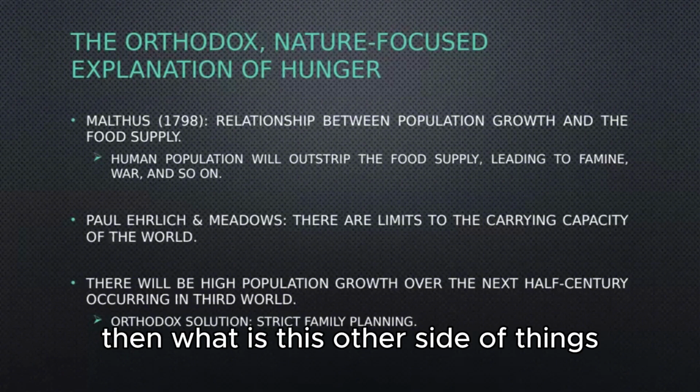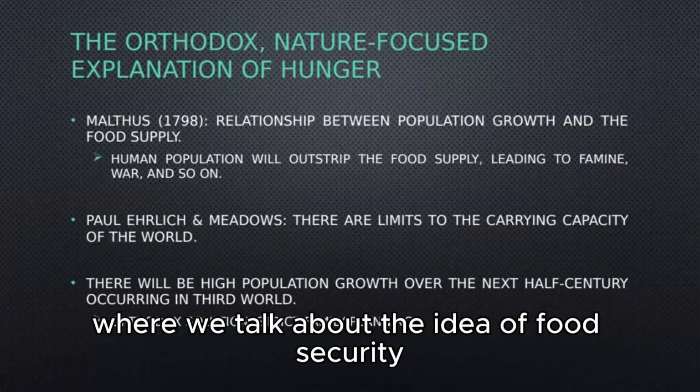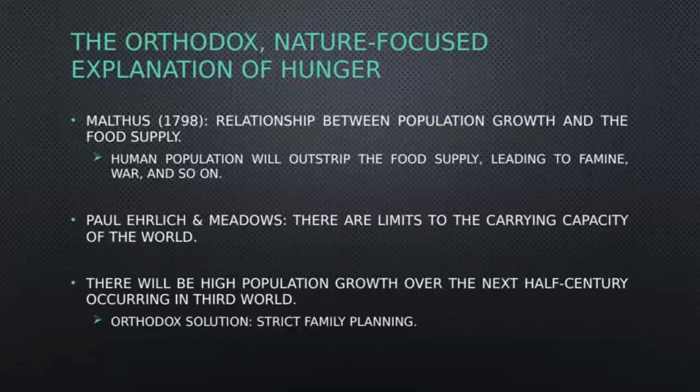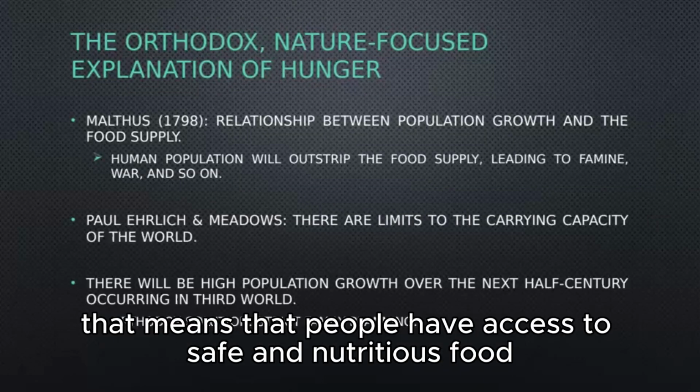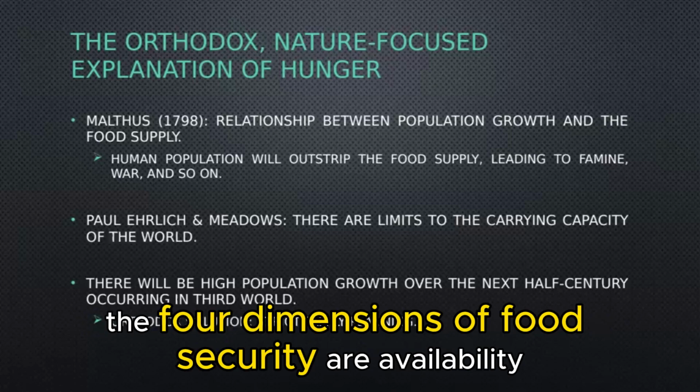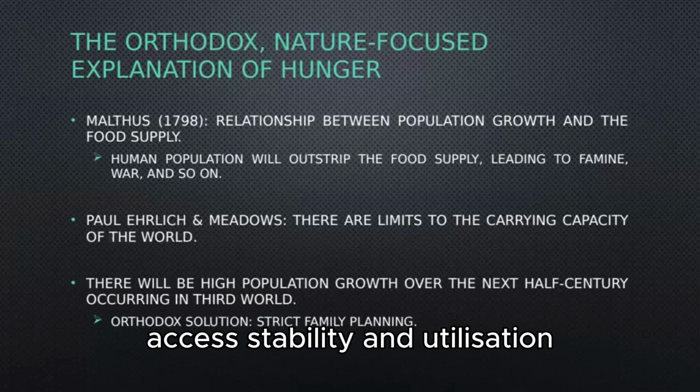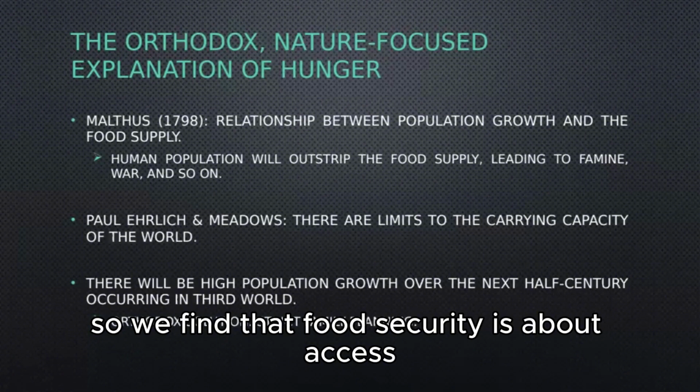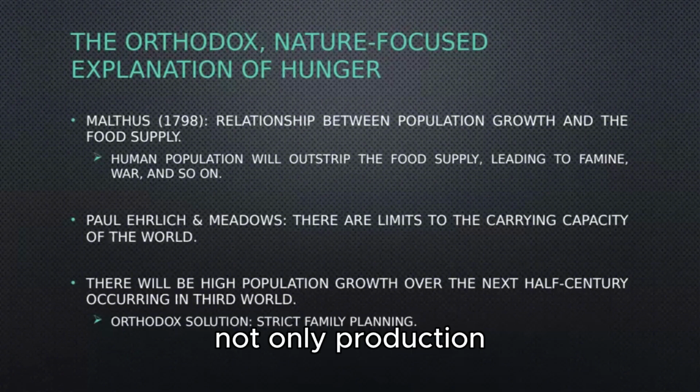Then, what is this other side of things where we talk about the idea of food security? We know that food security means that people have access to safe and nutritious food. The four dimensions of food security are availability, access, stability, and utilization. So we find that food security is about access, not only production.